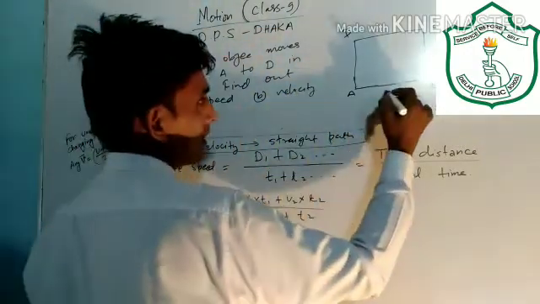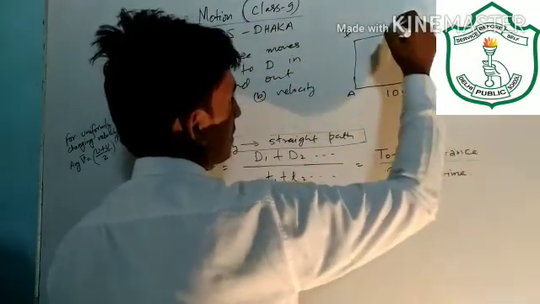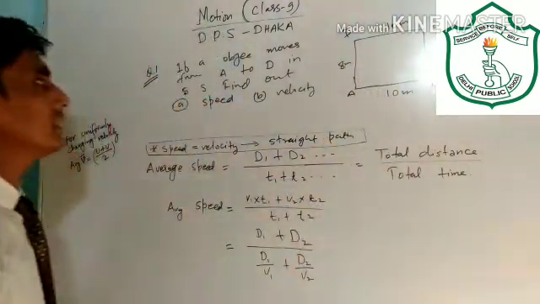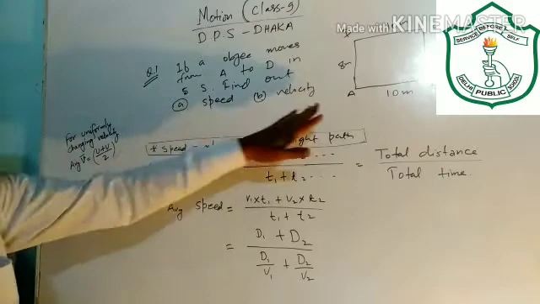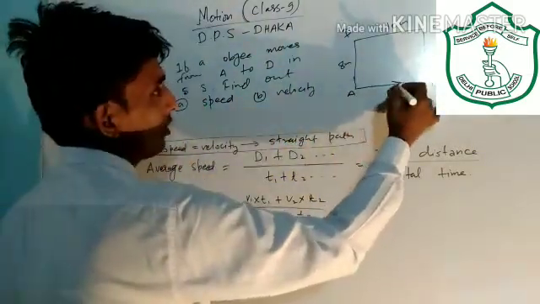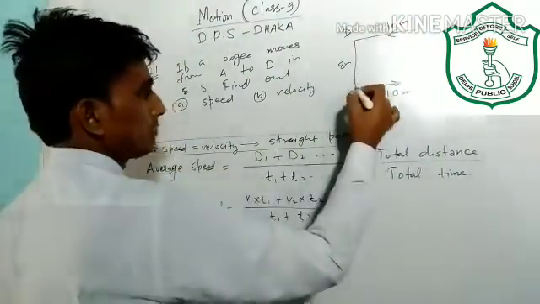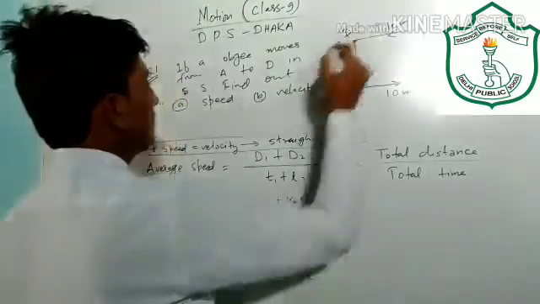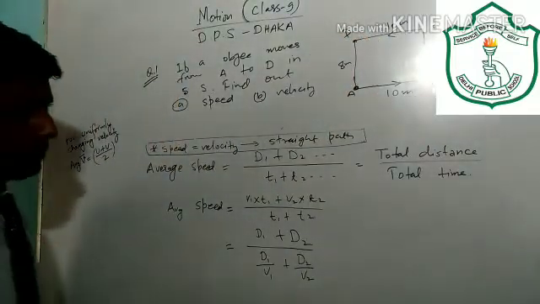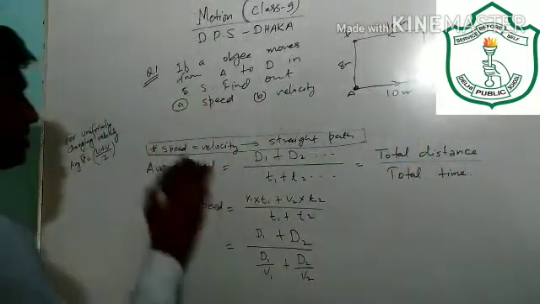The length of AB is 10 meter and the length of BC is 8 meter. So this is also 10 meter and this is 8 meter. If the object moves from A to D in a clockwise or anti-clockwise direction, in this way, suppose in 5 seconds the object has moved from A to D, what will be the speed and velocity? So this is the question.